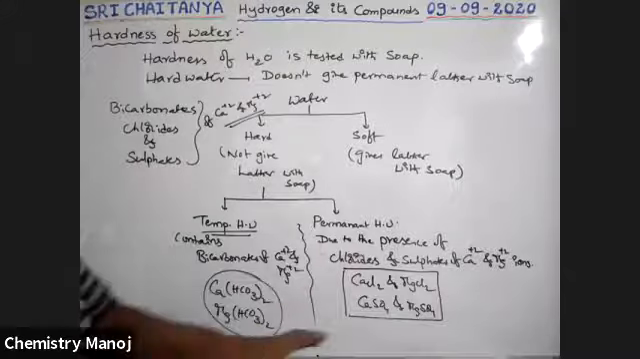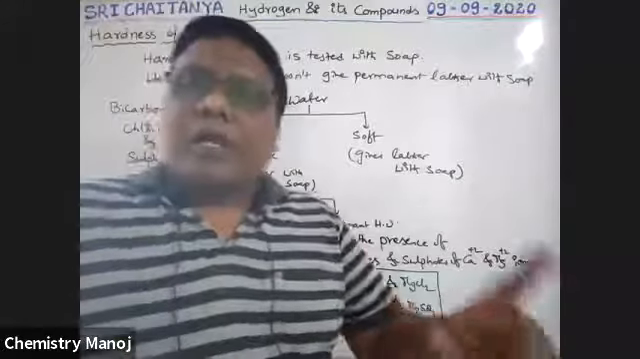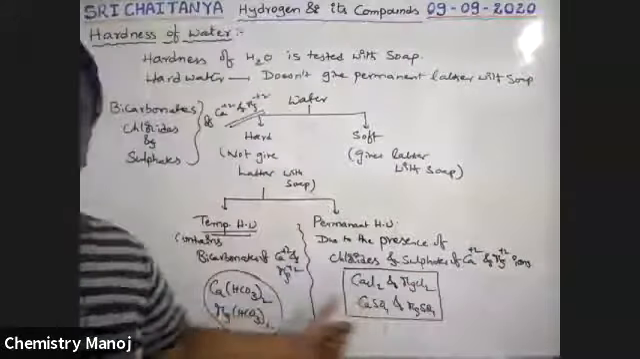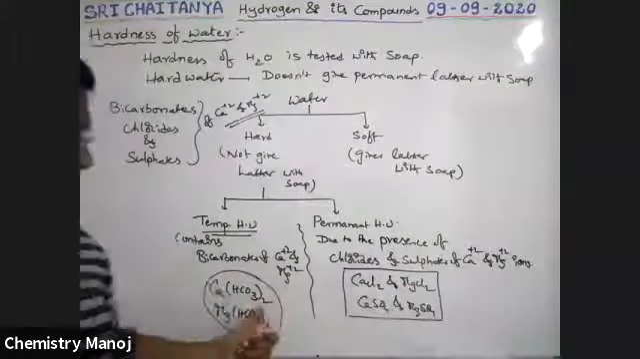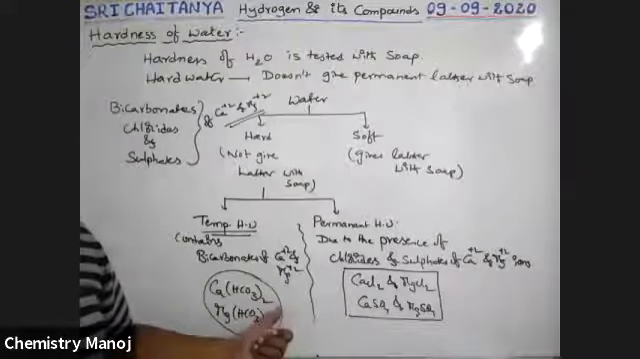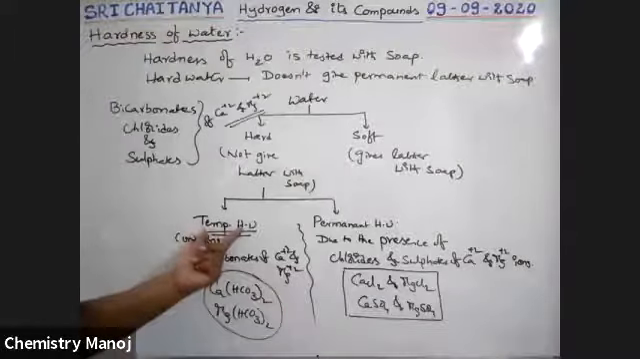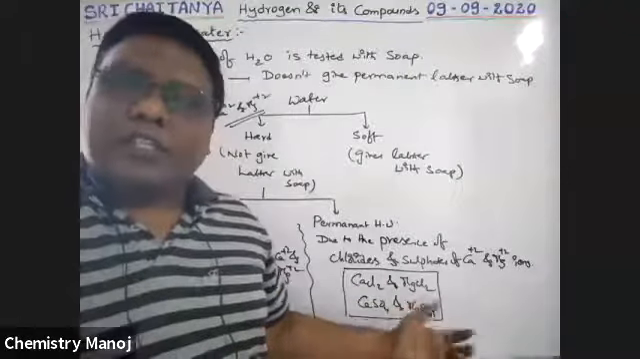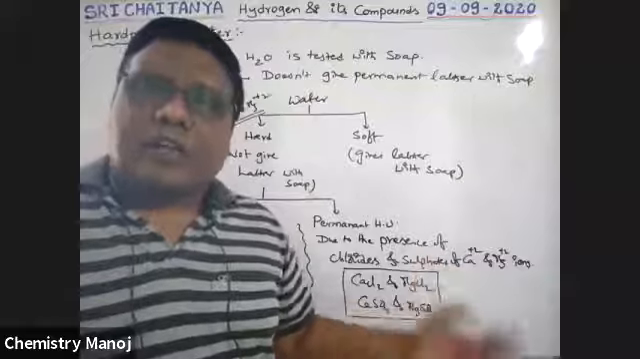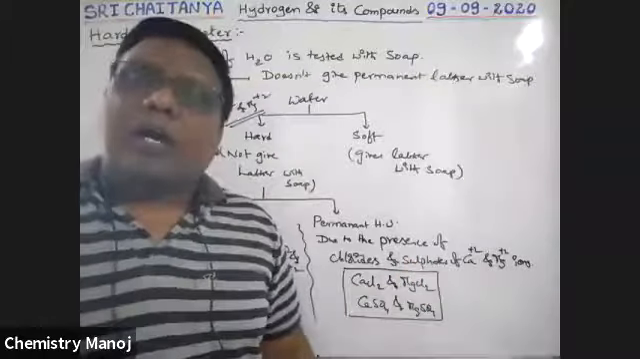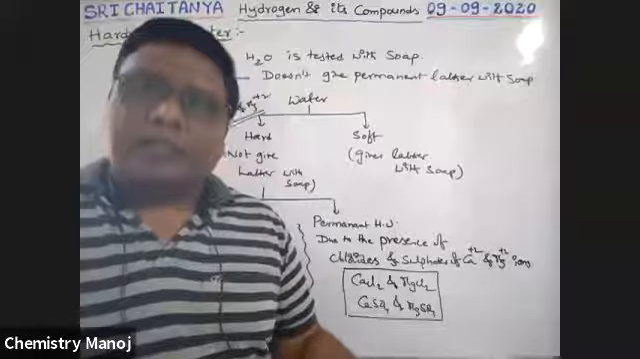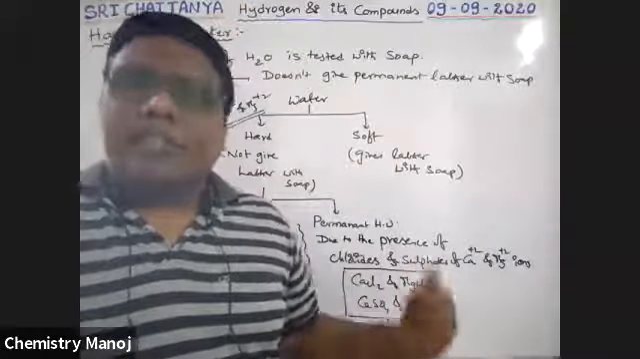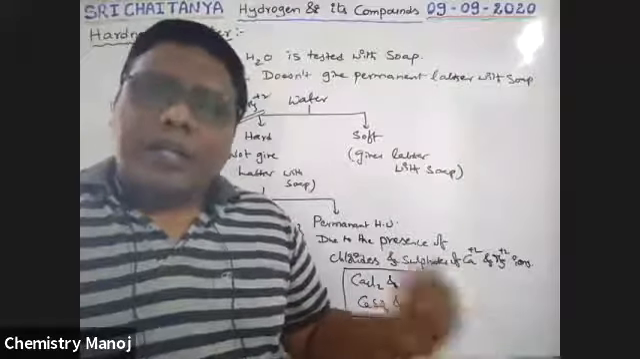So now, water that doesn't give permanent lather with soap is hard water. Why does water have that hardness? Because of these 6 salts. If only bicarbonates are there, it is easy to convert into soft water. That is called temporary hard water. If these other salts are present, it is difficult to convert that hard water into soft water. That is called permanent hard water. Now, our aim is to convert this temporary or permanent hard water into soft water.